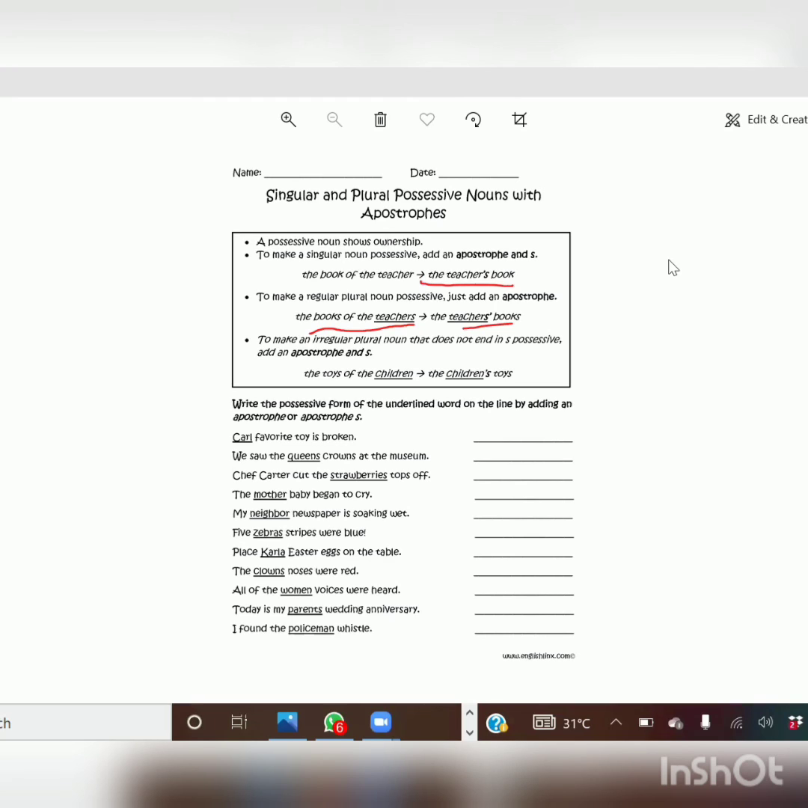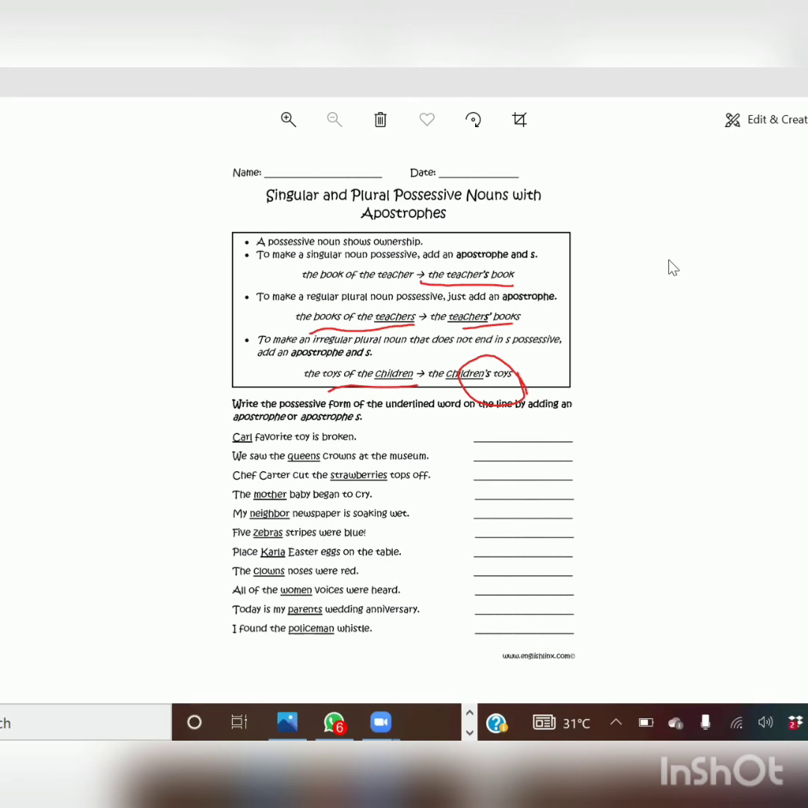Look here, toys of children. This is plural form, but there is no s here, so we add apostrophe s. Okay, simple. If there will not be an s, you have to put apostrophe s. If there is an s, you have to put the apostrophe next to the s. See, we'll see some examples.